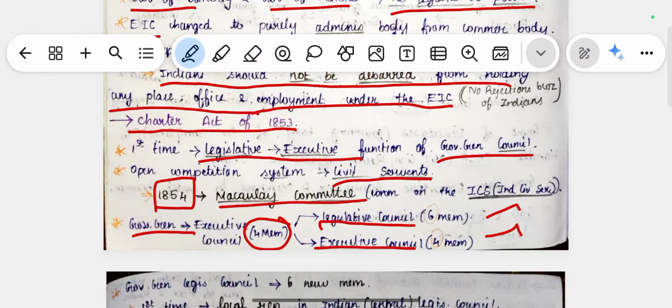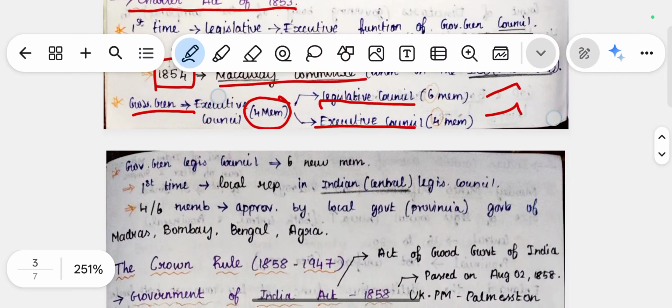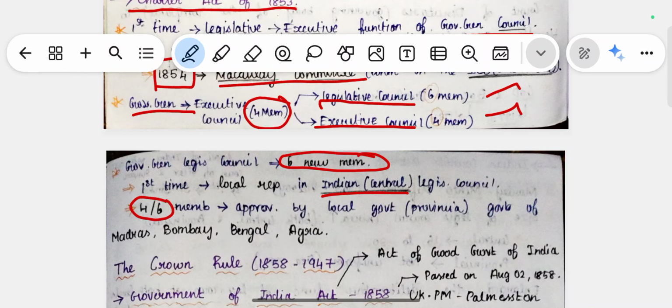In the Legislative Council, for the first time, local representatives from India came in. From the provinces, they recommended some persons to work as some of the 6 members in the Legislative Council. So 4 out of 6 members came from the governments of Madras, Bombay, Bengal and Agra. So this came to an end in the company rule.